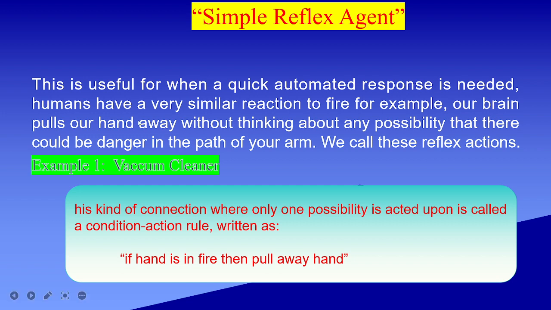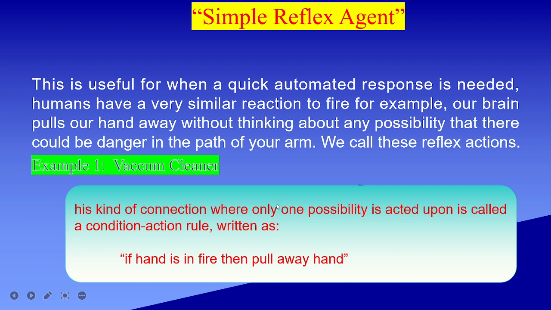अच्छा, अब हमारे पास कुछ और भी डेफिनेशंस हैं. These kinds of simple reflex agents are useful when a quick automated response is needed. ऑब्वियसली अगर आपको क्विक रिस्पॉन्स चाहिए, so for that purpose, we could take these kinds of intelligent agents. Because humans have a very similar reaction to fire. For example, the brain pulls our hand away without thinking about any possibility that there could be danger in the path of the arm. So we call these kinds of actions reflex actions. Another example could be the vacuum cleaner.